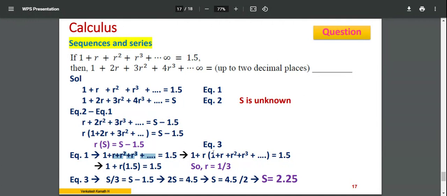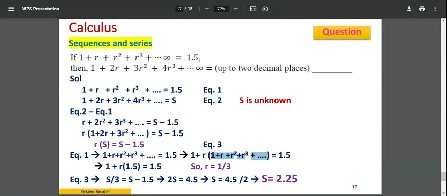So it is 1 plus r into, so instead of r square, I can write r into r, like that the series goes on. So inside the bracket, it is again the first equation, equal to 1.5. This 1 plus r term is 1.5. So it is 1 plus r into 1.5 is equal to 1.5.